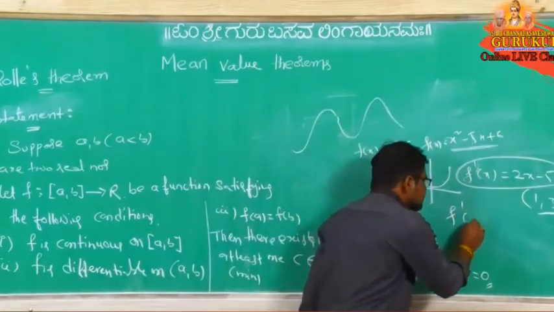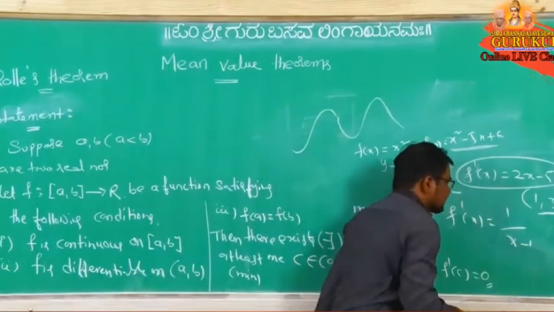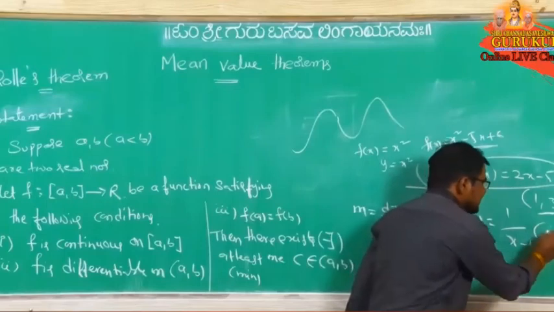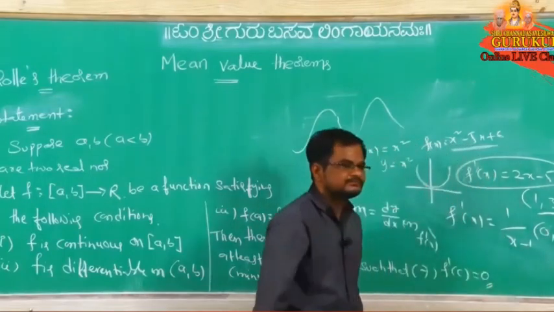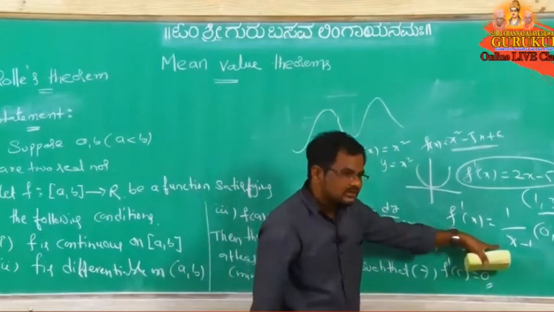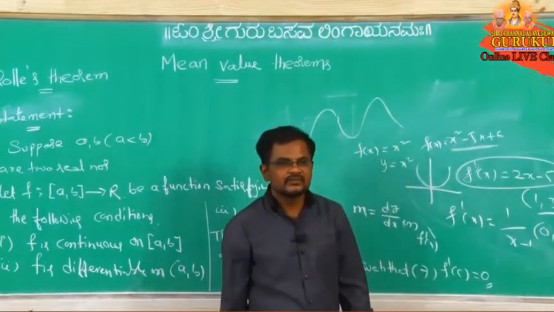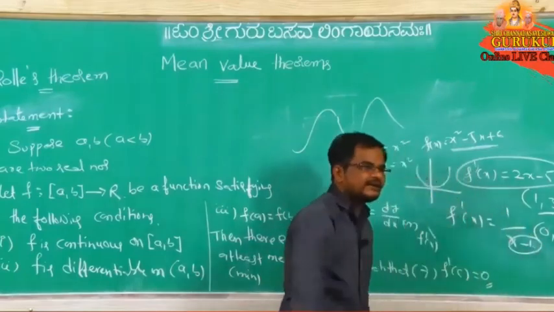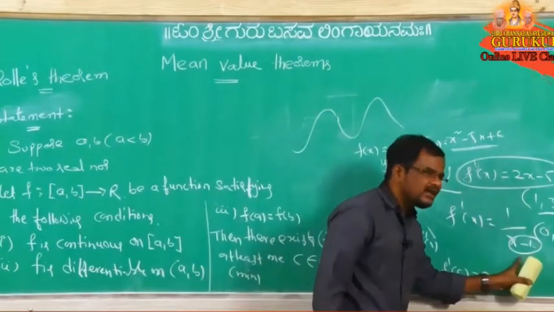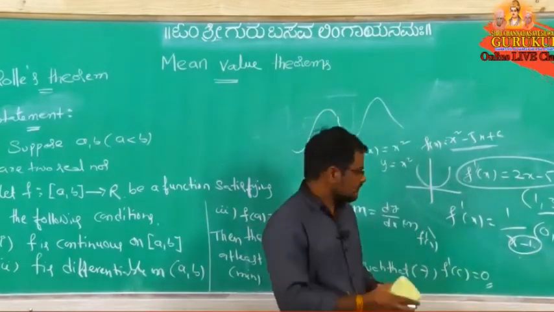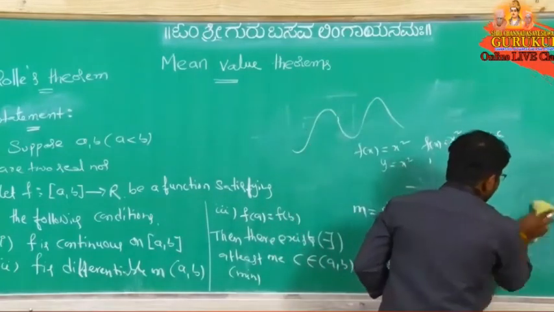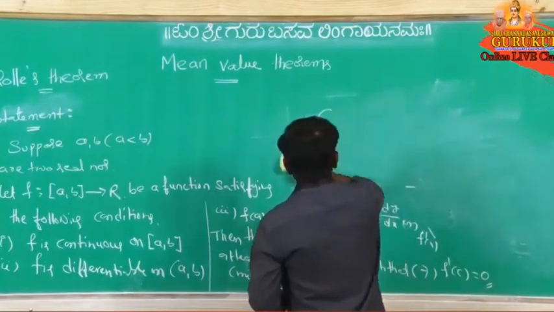Suppose f dash x equal to 1 by x minus 1 and the interval given is 0 comma 3. So f dash x, does it exist in this interval? No, because if x equal to 1, it is 1 by 0, infinity. So like that we have to identify whether it is differentiable or not differentiable.